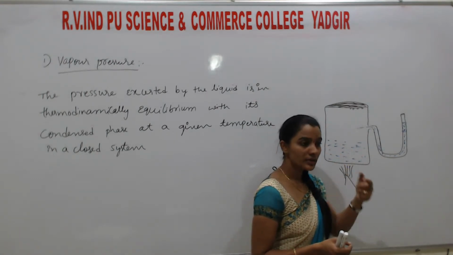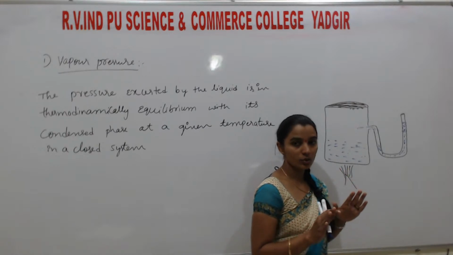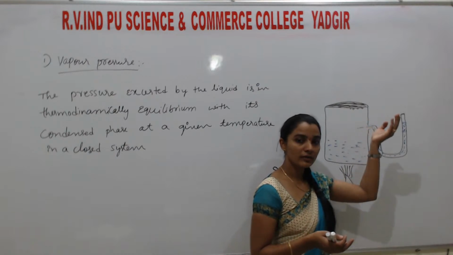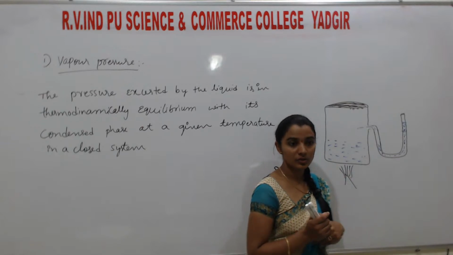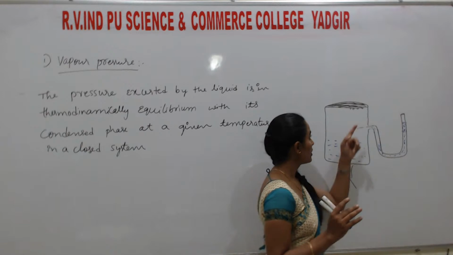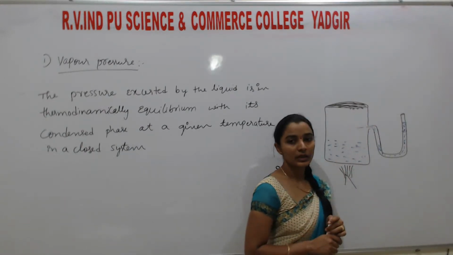So after some time they cool down and become condensed. Condensed means cooled down. If the temperature increases, it converts into the gaseous state. If the temperature decreases, again vapors are condensed to the liquid state. You know that, a physical exchange. So when condensed, they again form a liquid and fall back into the liquid.